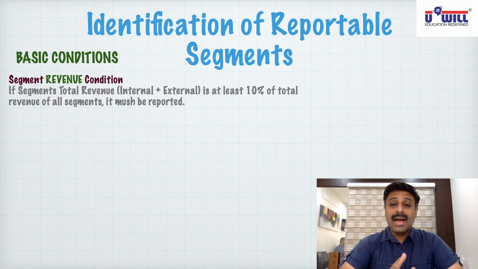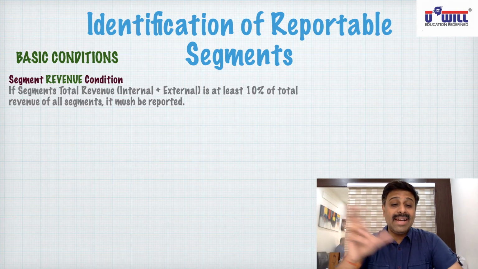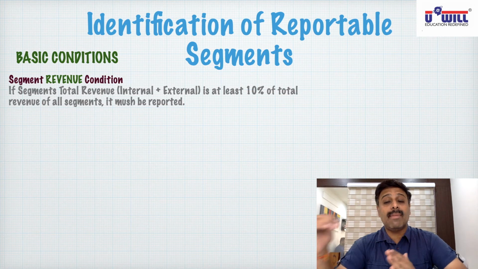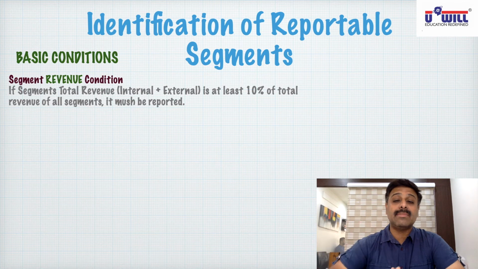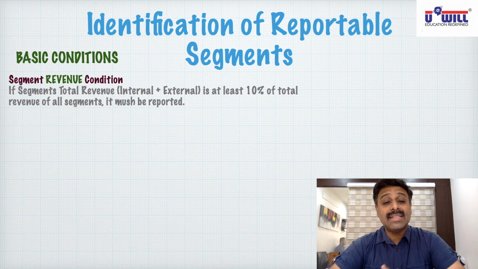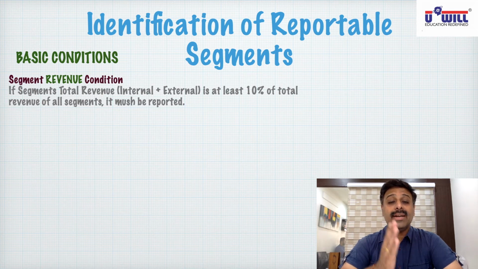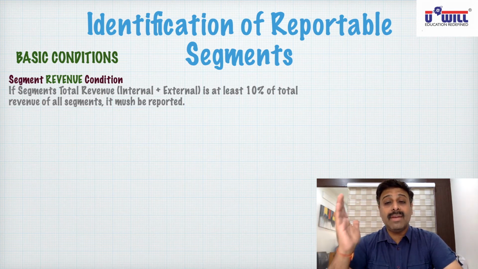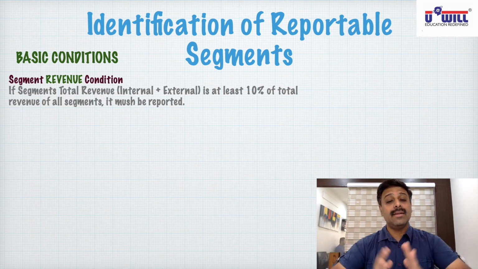So Baroda directly sends that product to Ahmedabad. This is called inter-segment revenue for Baroda, because Baroda has supplied this to Ahmedabad unit of the same company. Ahmedabad unit will further sell it to the customer. For Ahmedabad it will become external revenue. For Baroda unit segment it will be internal revenue. For Ahmedabad it will be external revenue. Overall for the company it's going to be external revenue.